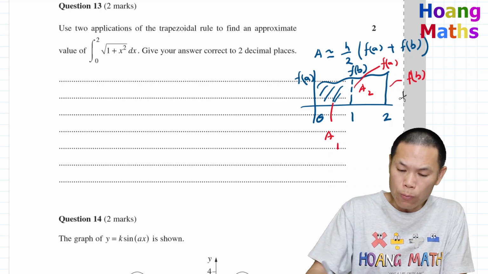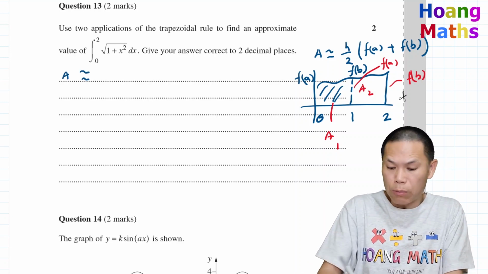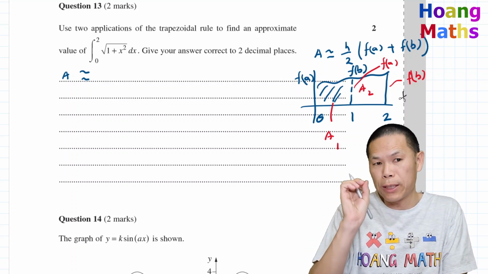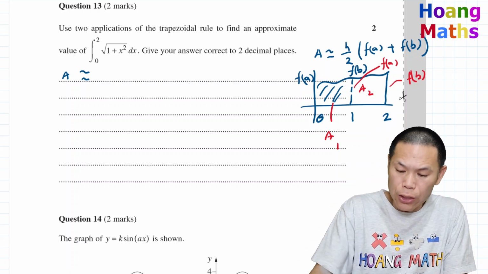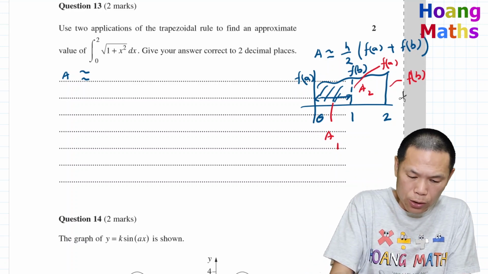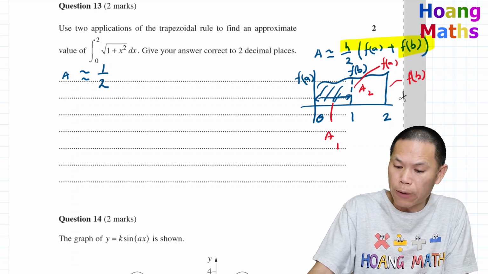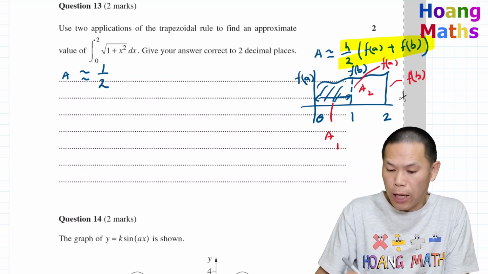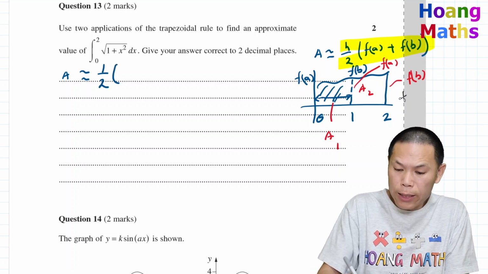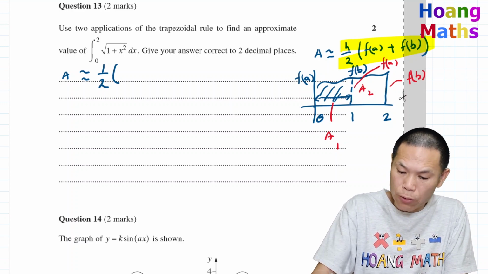So now what we do, we find area 1 first. Okay, so a1 is approximately the width of the strip is h. So we know that the h is from here to here, which is 1 unit. Okay, so 1 over 2, using this formula here. So keep that in mind. So that will give me bracket. So f of a is 0 because x is 0 here.